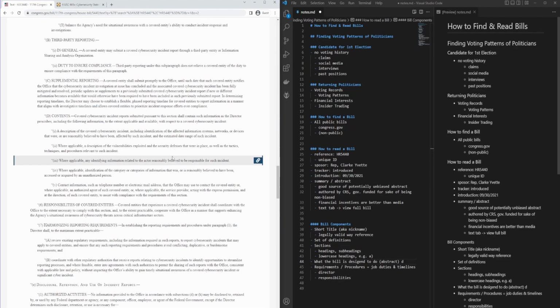This is a new role in the US government, so it's going to have new responsibilities and new restrictions. In this case, we found a lot of this, if I remember correctly, in Part F and Part G. So let's go back and let's find Part F and Part G.